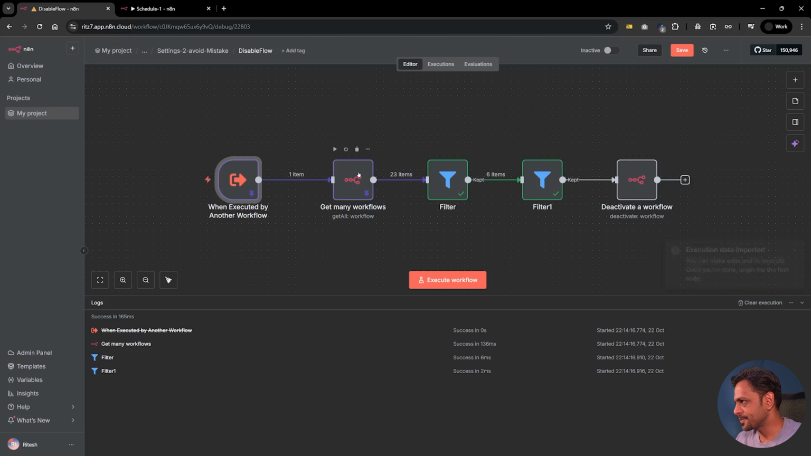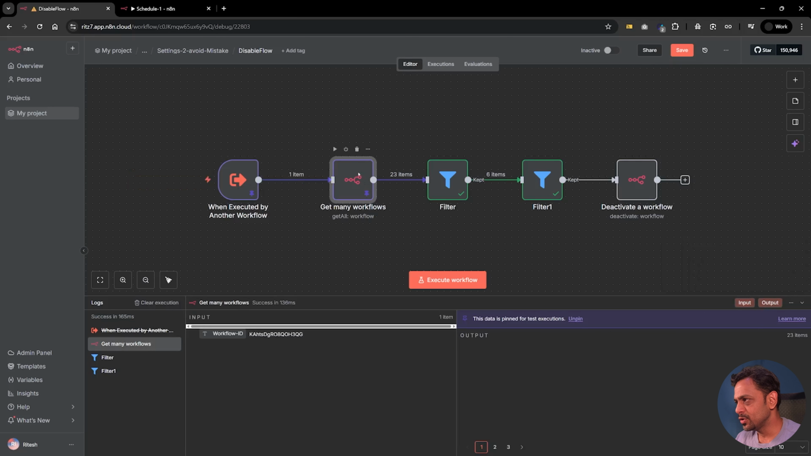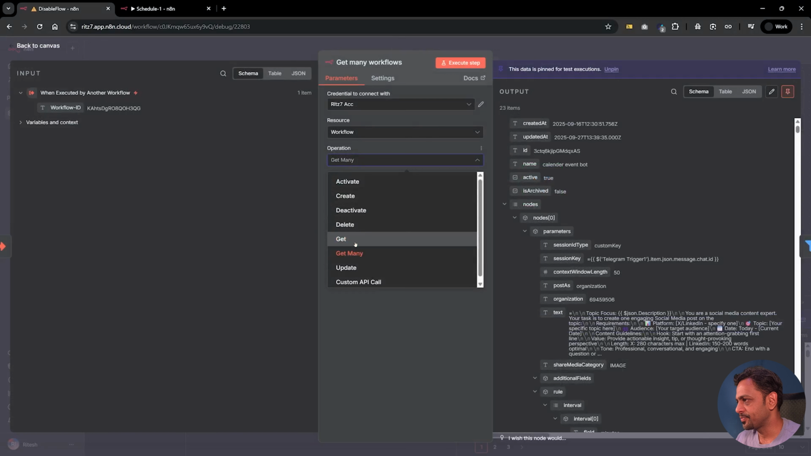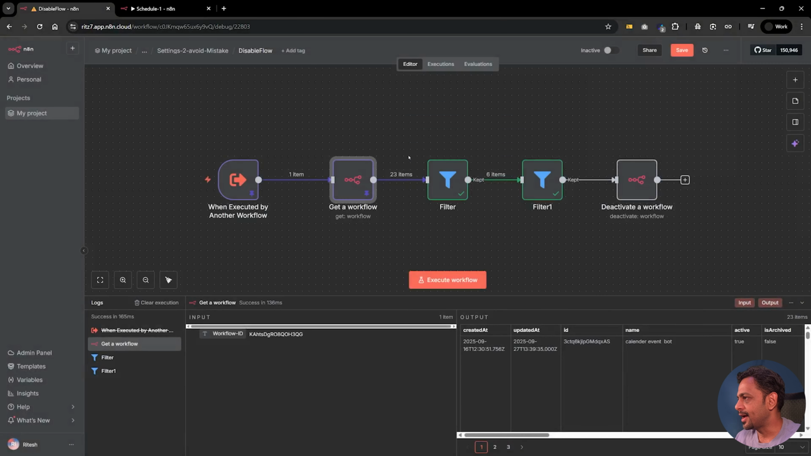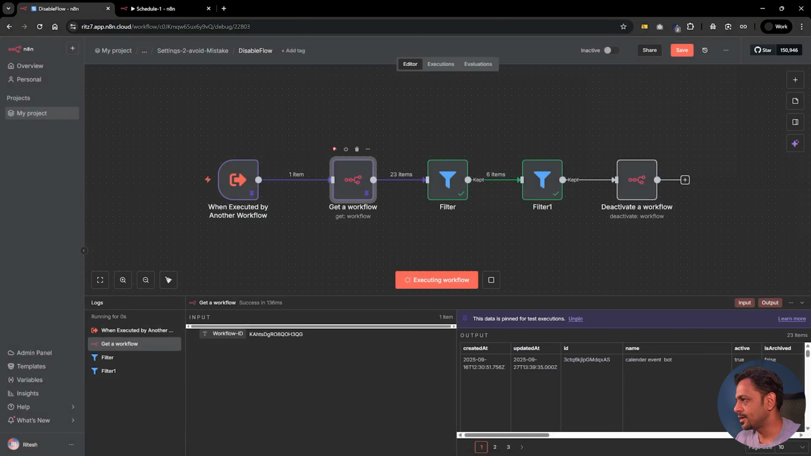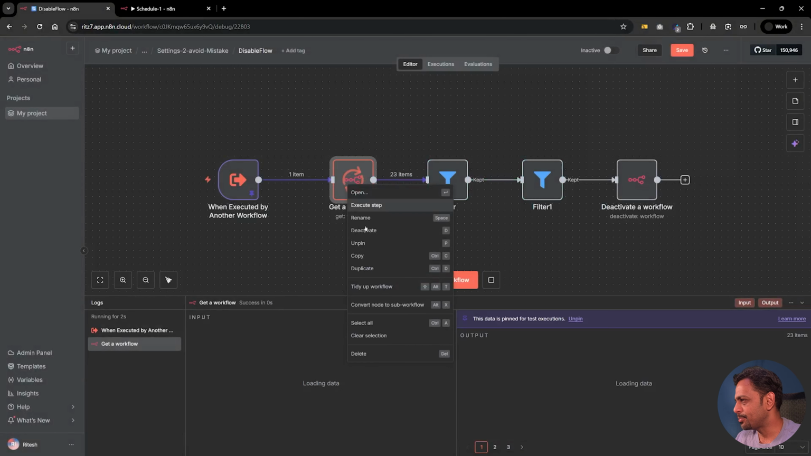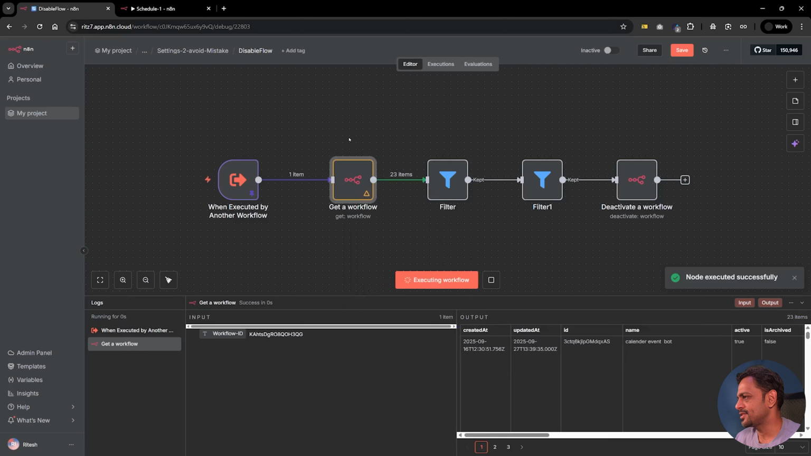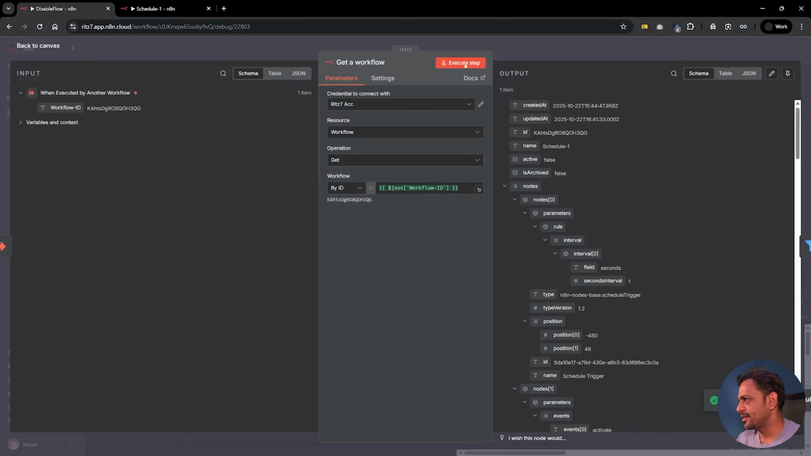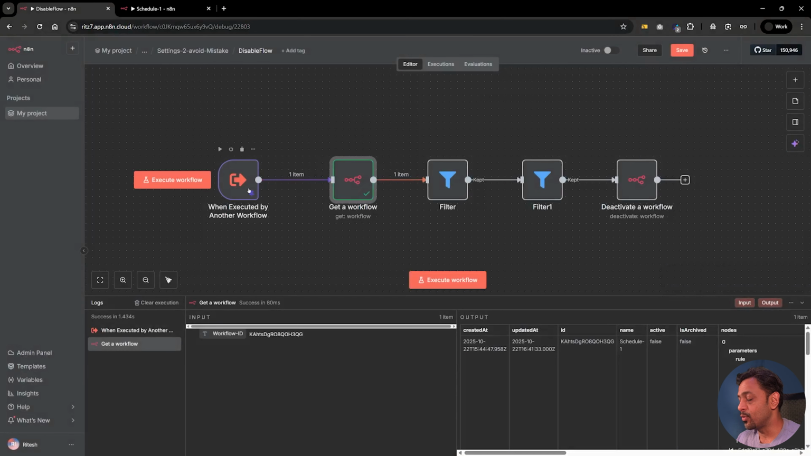And let's connect this. Now we don't need get many workflows because we just need one. That is going to be by ID, and the ID is what we have sent from that particular workflow. I'm going to run this. I'll have to unpin this. Yeah, that's fine, I guess. Unpin and then just run this. So this will get us the details of the workflow that we have got from schedule 1.